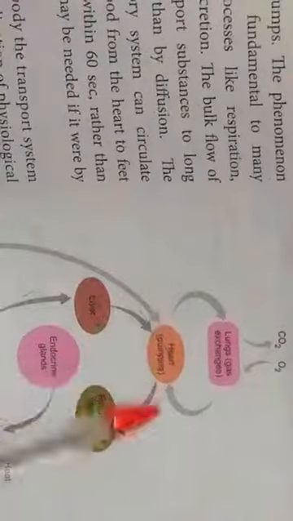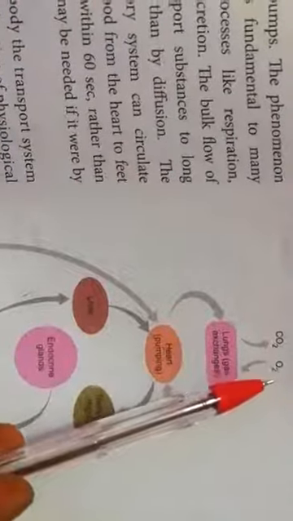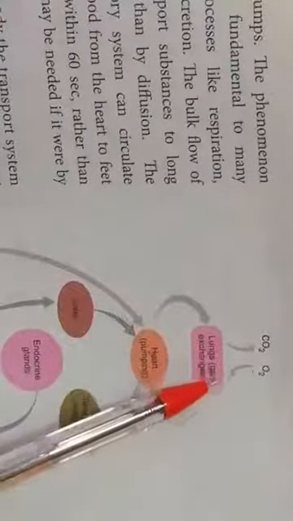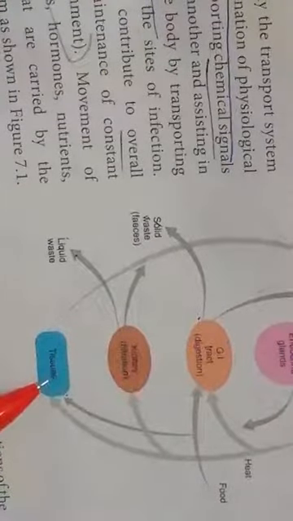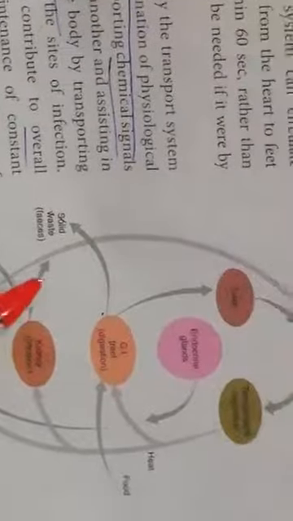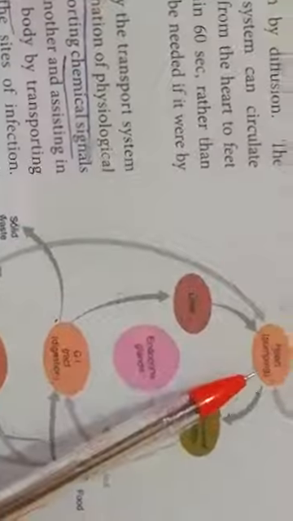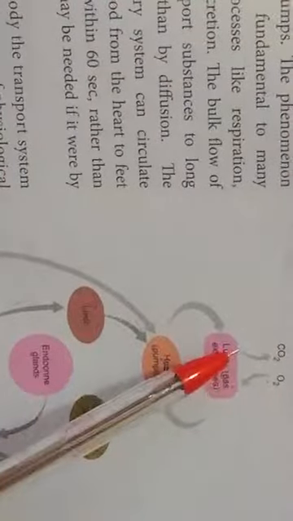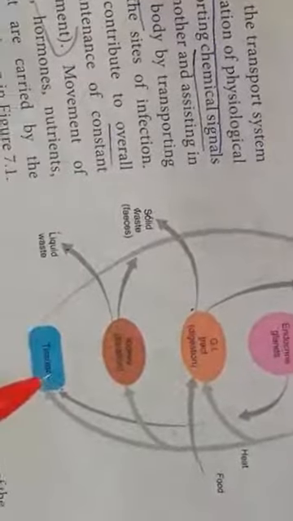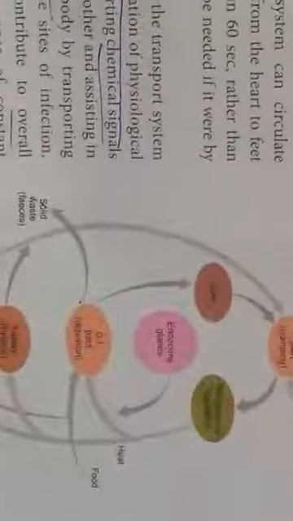So this is the heart. From the heart, listen. So here the lungs are there. The oxygen is received by the lungs. So from the lungs it is coming to the heart, right? And from the heart again it is taken towards the tissues, right? And the tissue is producing the carbon dioxide. So from the tissue it is again coming to the heart, and from the heart again it is going towards the lungs. Then the carbon dioxide will be eliminated. So that is about the tissues and the lungs. Fine. And let us go for the next actually.